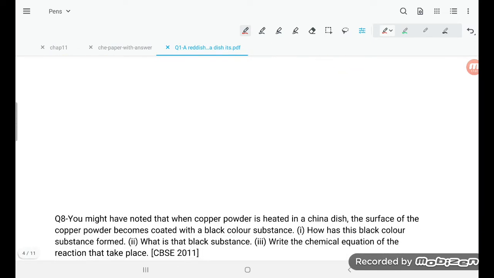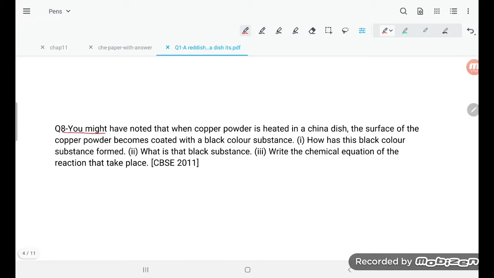The last one, number 8, you go. You might have noticed that when copper powder is heated in a china dish, the surface of the copper powder becomes coated with a black color substance. How has this black color substance formed? What is the black color substance? Write the chemical reaction. This was asked in 2000.